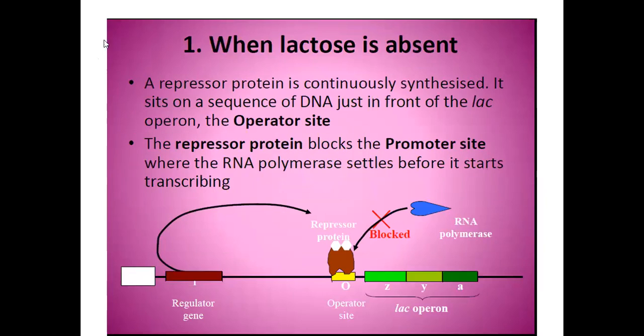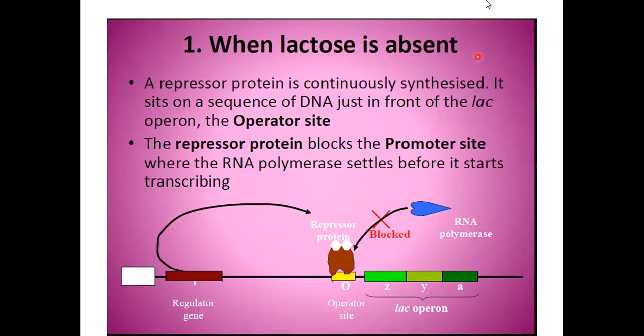Now, I told you that there are different situations of the lac operon because there is a concept that if glucose is present or absent, there will be a different kind of response for lactose.